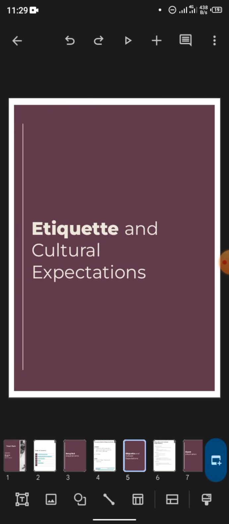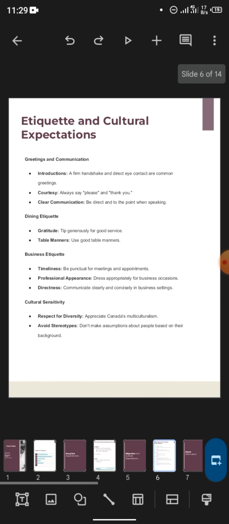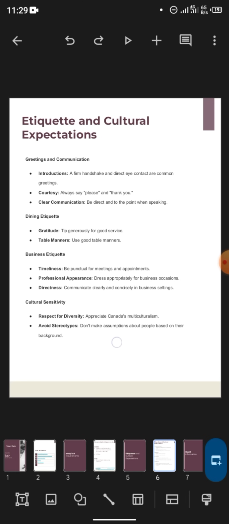Then the next page is etiquette and cultural expectations. The same thing you need to do. Go to Gemini and type what? Let me go back to Gemini.